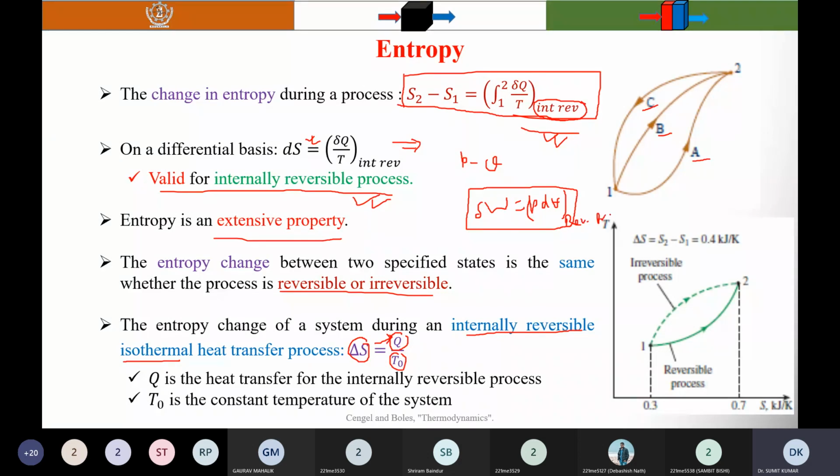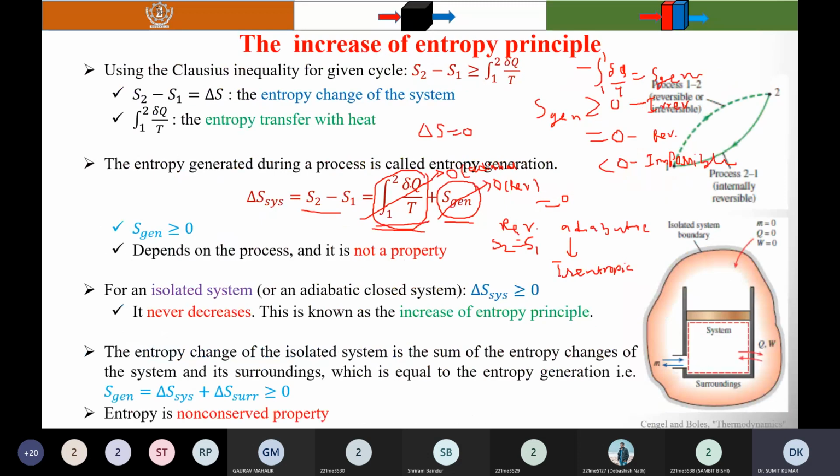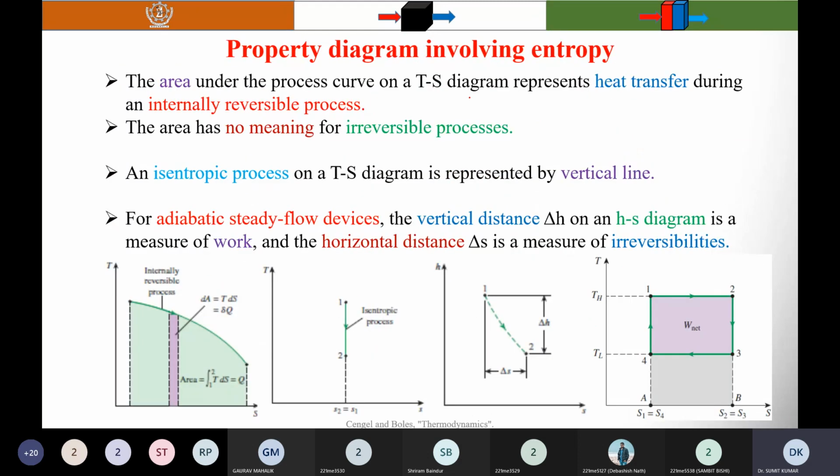Similarly, if I say to find the area under the TS curve, it will give you delta Q, and it is valid for the reversible process only. The area under the process curve on the TS diagram represents the heat transferred during an internally reversible or reversible process. Here you can see there is one process.